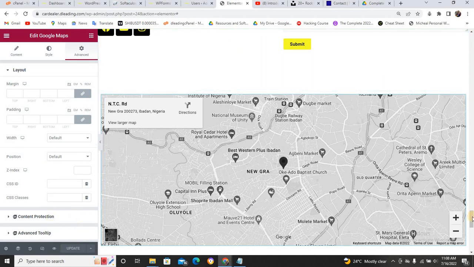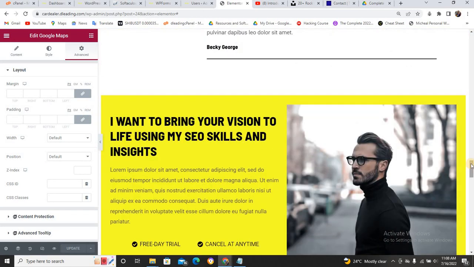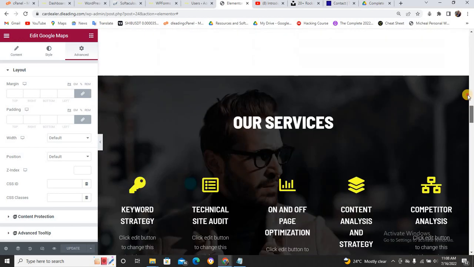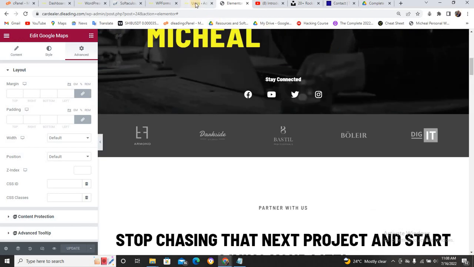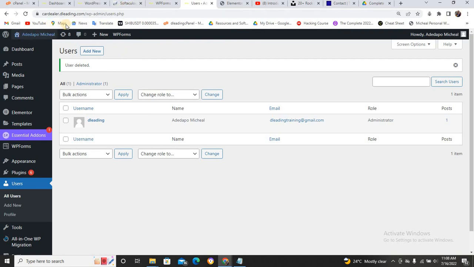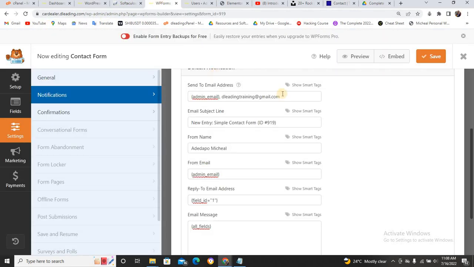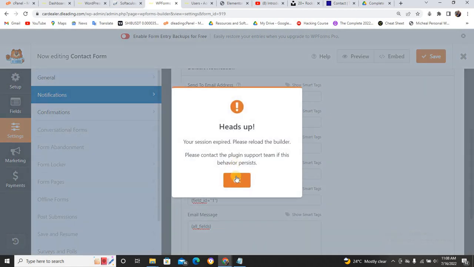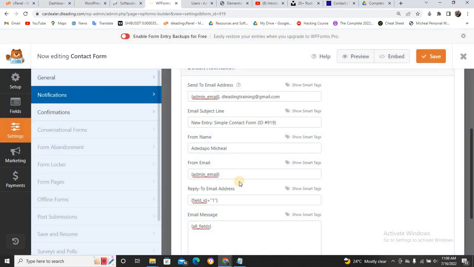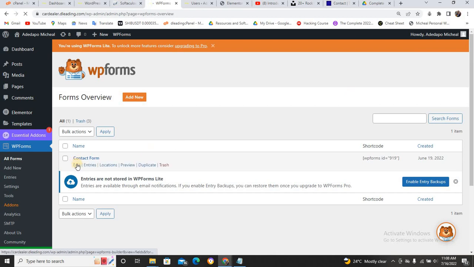Now, let me show you another thing that I think I didn't talk about. Let me come to this. I think we are done with this front end. We have saved it, so once we save, you can just close it. Okay, yeah, our session has expired. Just click on it, because it was that old user that was doing it before. Now this is a new user that is doing it. Just close it, and let me check it. Maybe all the stuff is still safe.